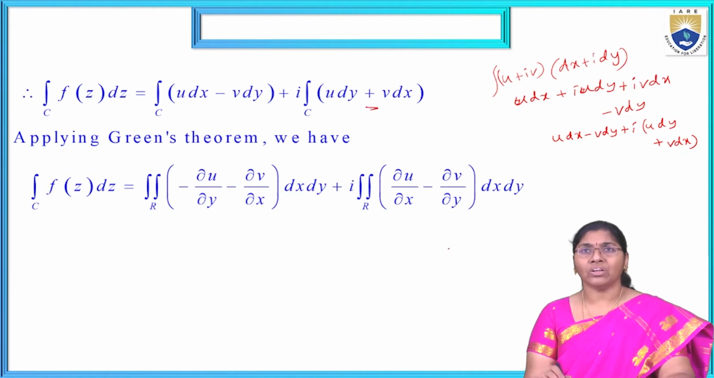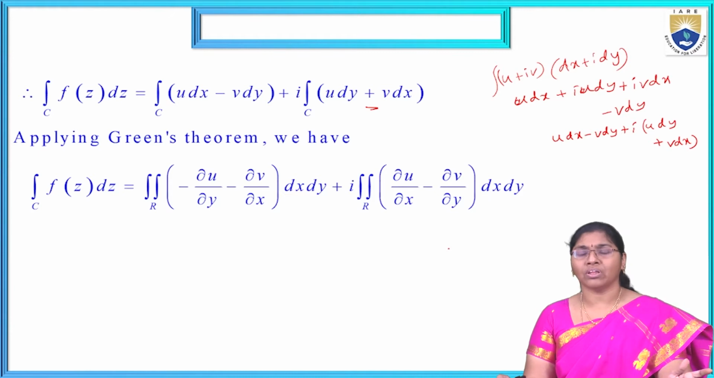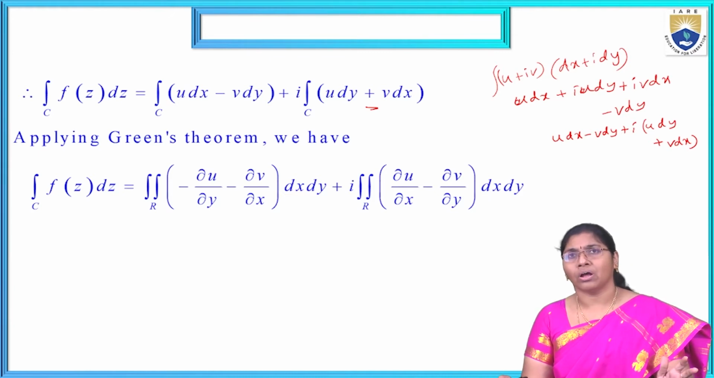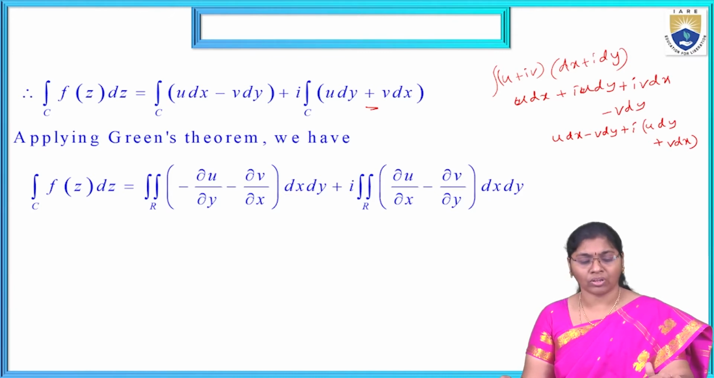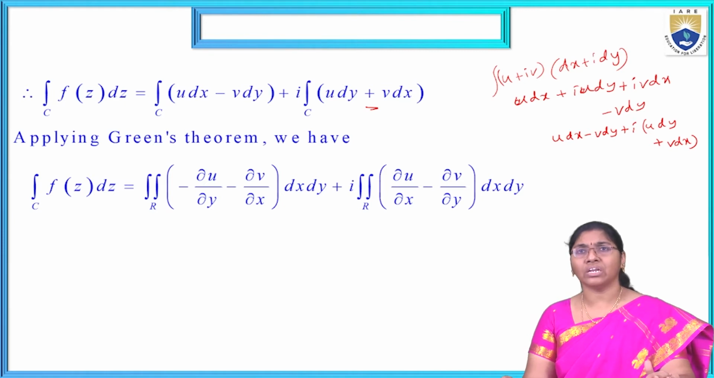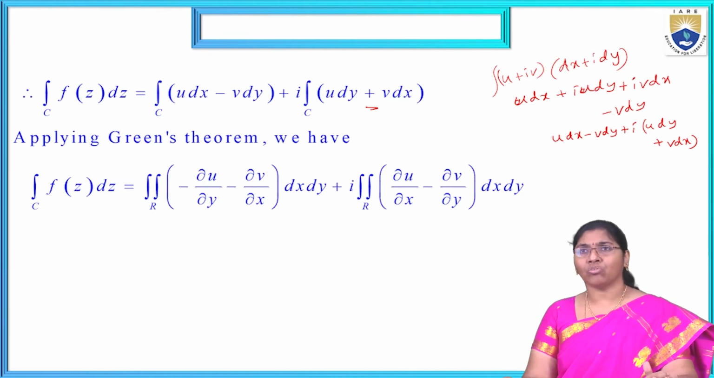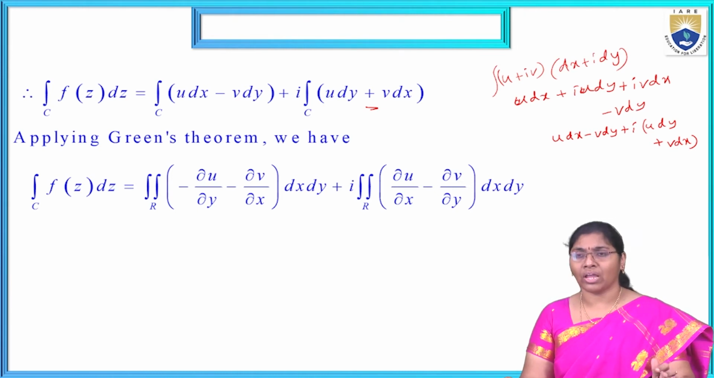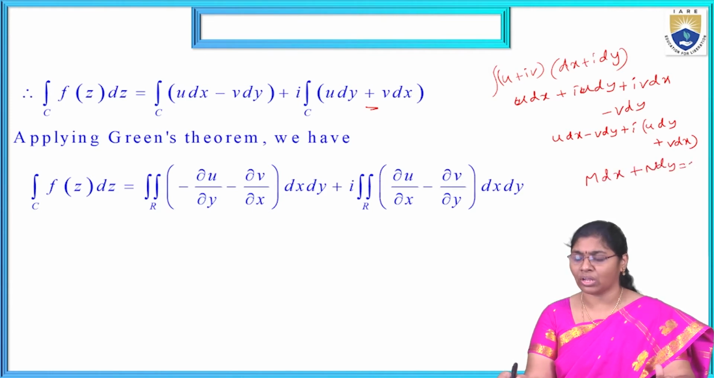Now applying Green's theorem, integral over C f of z dz equals the real part plus i times the imaginary part. Now, the exact condition: if ∂M/∂x dx plus N dy equals 0, then it is called exact. That is, ∂M/∂y equal to ∂N/∂x, then it is called an exact solution.